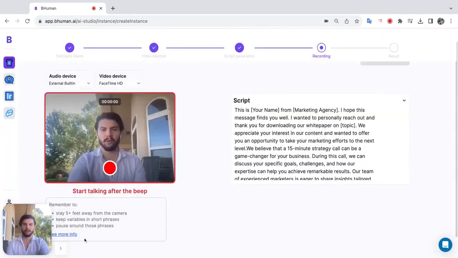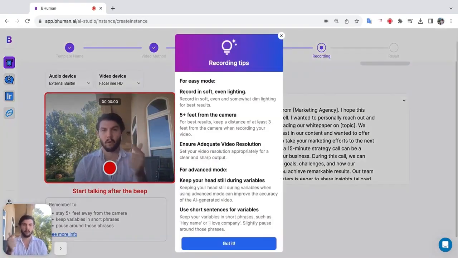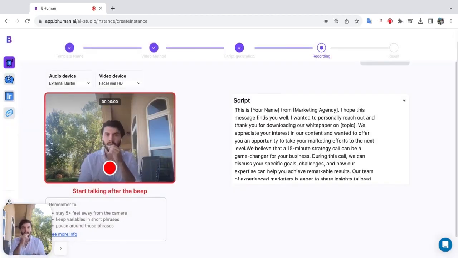Before we record, a couple of rules. Be far from the camera. No background noise. No bright light. Don't record on a potato. Use your iPhone if you have to. Let's dive in. By the way, headphones are great.